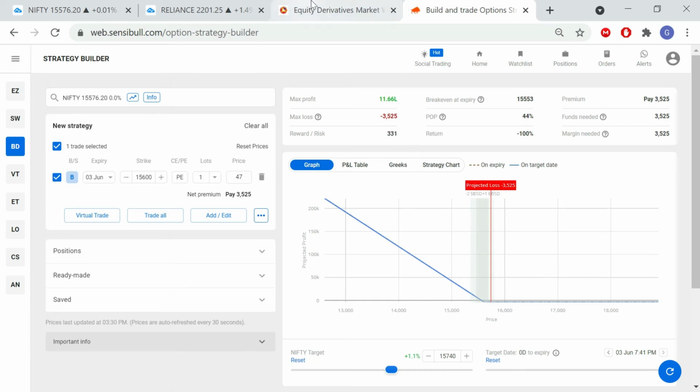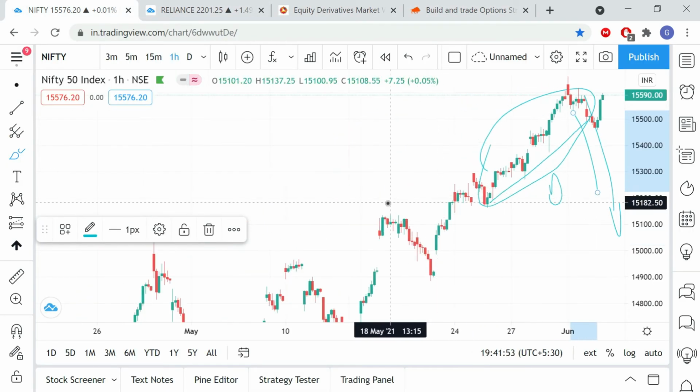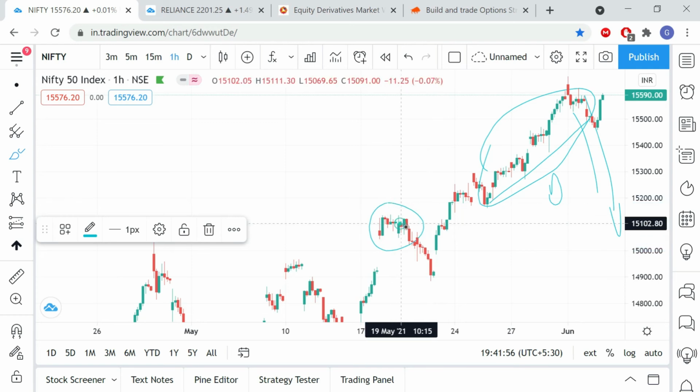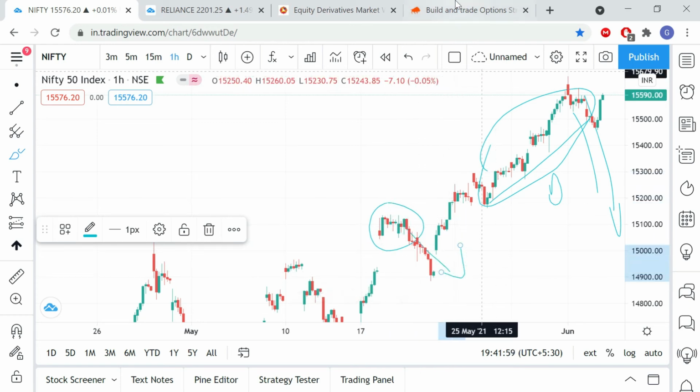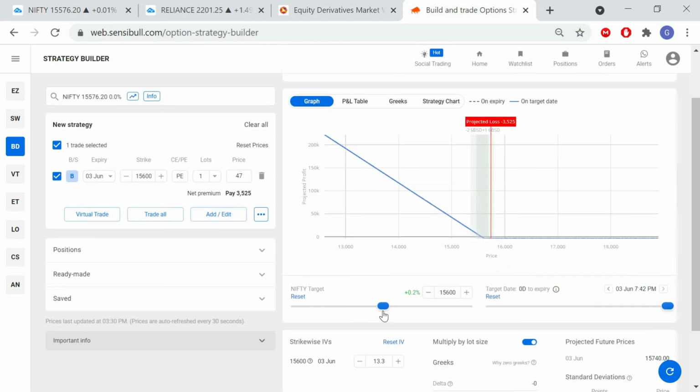If Nifty comes down, let's take an example here. Nifty is trading at 15,576. You are predicting that Nifty will go below 15,500. After you predicted that the market went down, now it is trading around 15,440.